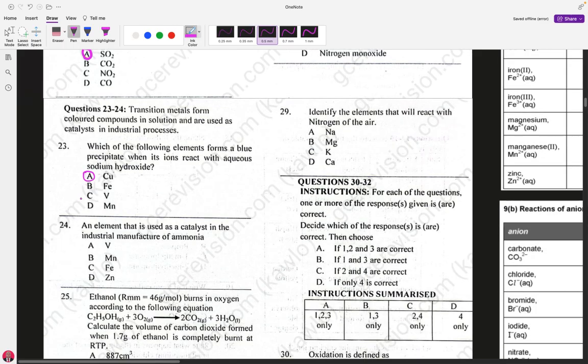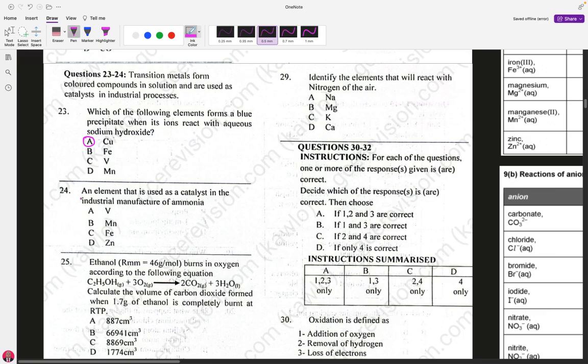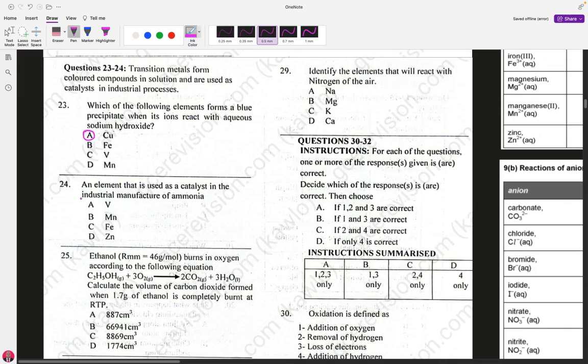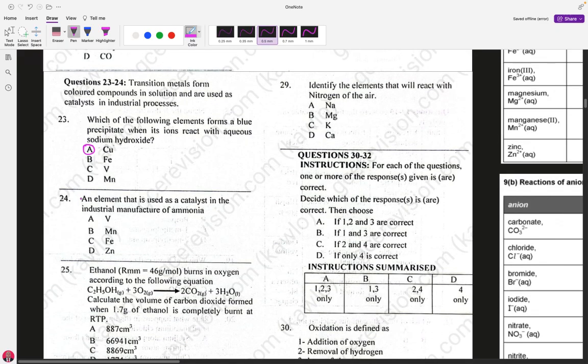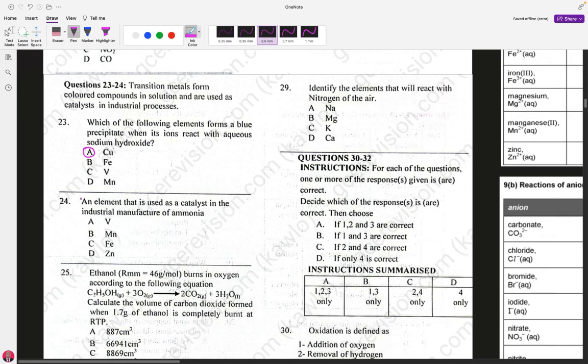24. An element that is used as a catalyst in industrial manufacture of ammonia. Of course, in the Haber process, which I know you should be versed with, in the production of ammonia in the industrial sector, finely divided iron is being used. Iron, as I told you, is a transition metal. So we don't need to go looking for it again. The answer is C.